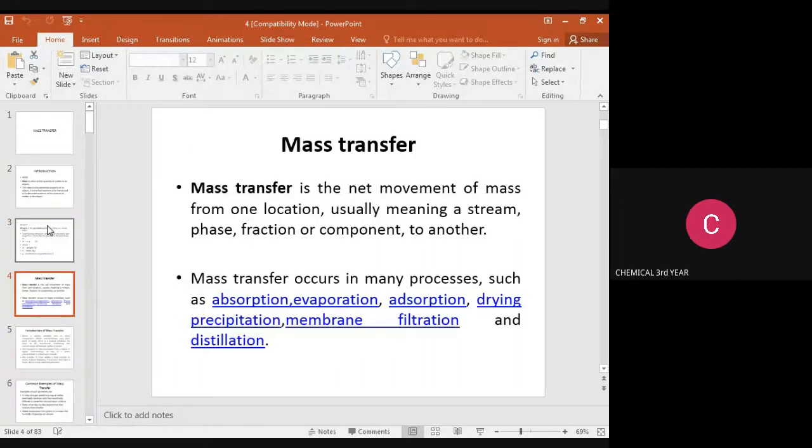Then we discuss what mass transfer is. Mass transfer is the movement of mass from one location to another, by means of a stream, phase, fraction or component moving to another phase. This is called a mass transfer operation. Many mass transfer operations are available: absorption, evaporation, adsorption, drying, precipitation, membrane filtration, and distillation.